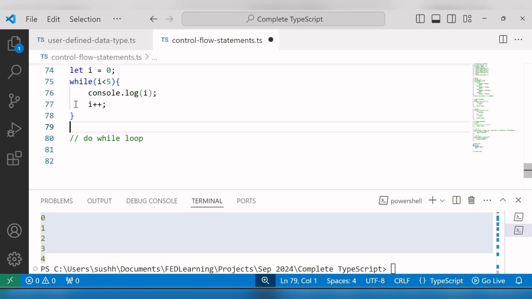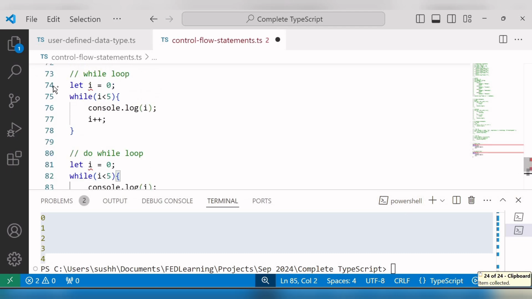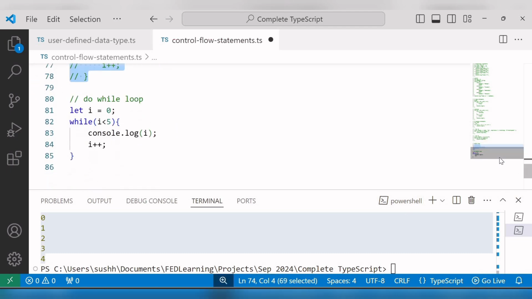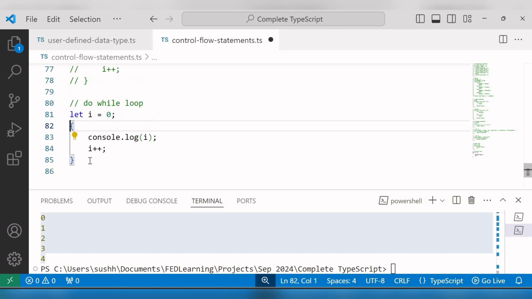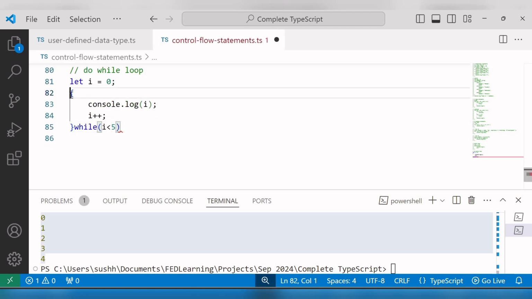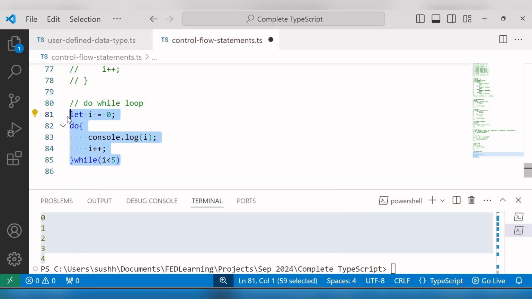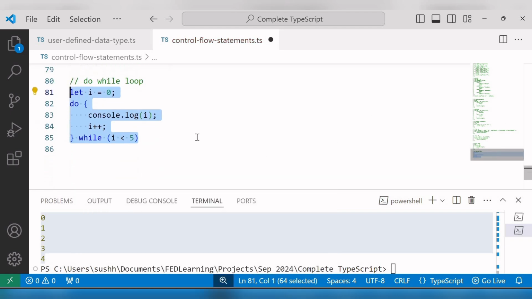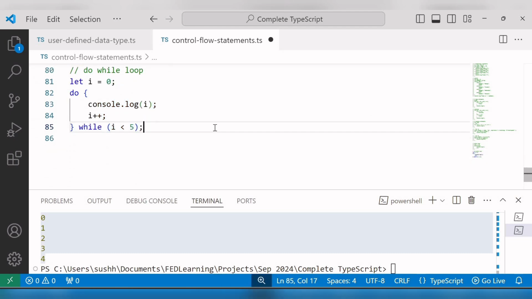And last, we will see the example of the do while loop. For that, I'll take the same example of the while loop and comment it out. Here I'll make minor changes. I'll cut this while condition from here and paste it after this block, and instead of while, I'll write do. This is the syntax of the do while loop. After this condition, a semicolon is needed.